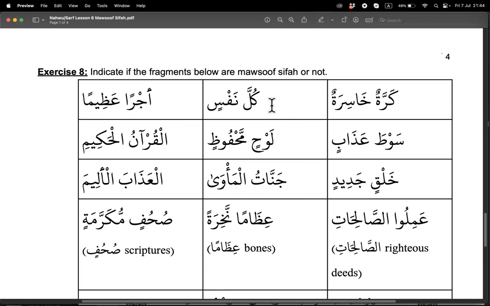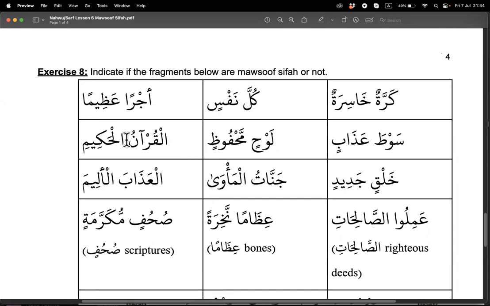What about the next one? Kullu nafsin. Not Mawsoof Sifah. Yes, not Sifah. Next one, ajran azima. Mawsoof Sifah. Good. Sawto azabin. Not Mawsoof Sifah. Good. Lawhim mahfudin. Mawsoof Sifah. Good. Al-Qur'anul Hakimi. Not Mawsoof Sifah.